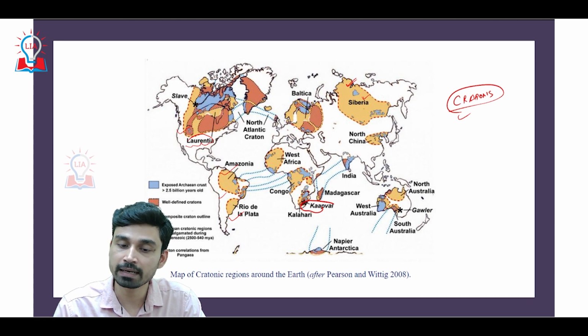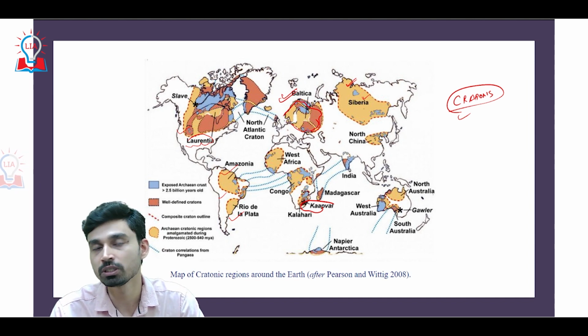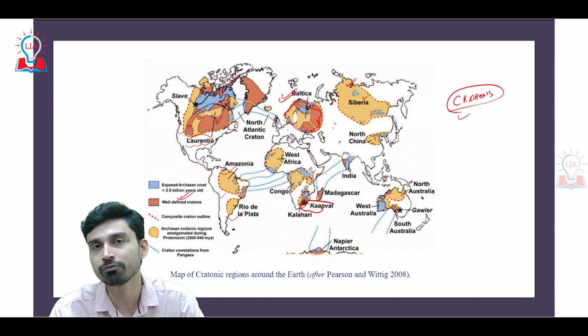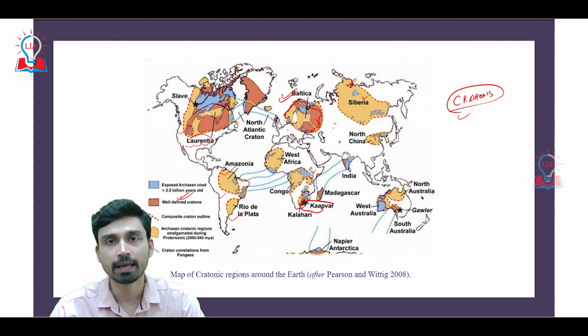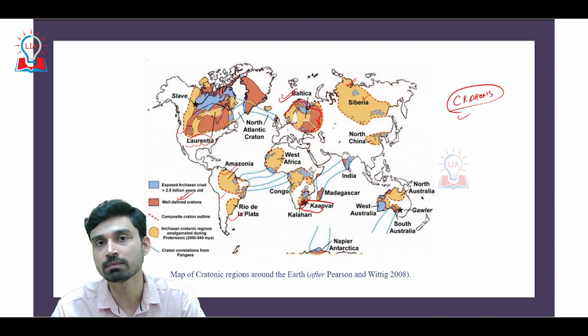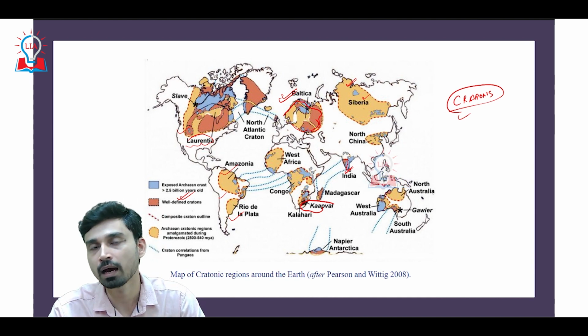Everywhere we can see evidence of the earlier cratons. For example, in Scandinavian Europe you have a large part of a proto-continent called Baltica, which is also an example of a craton. These five or six were the major cratons that existed almost 2.5 billion years ago on the earth. The rocks that are part of cratons today are considered to be among the oldest existing rocks, as well as the most stable part of the earth's crust. One such area you will find in India also, which is called the Dharwar craton.